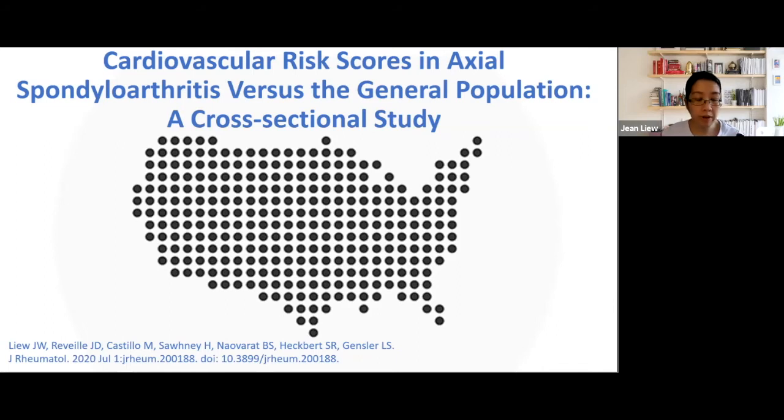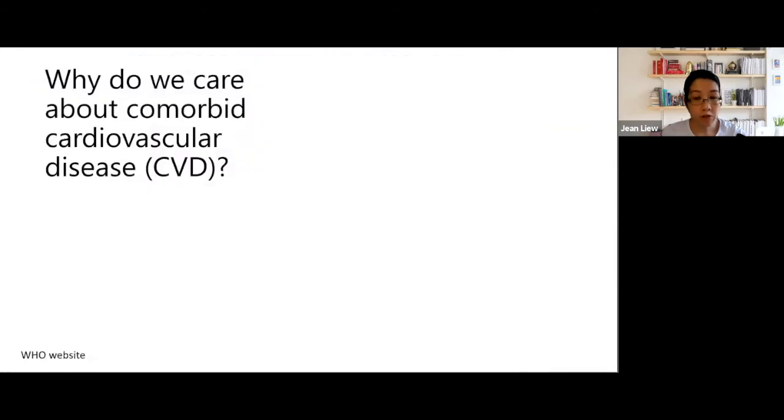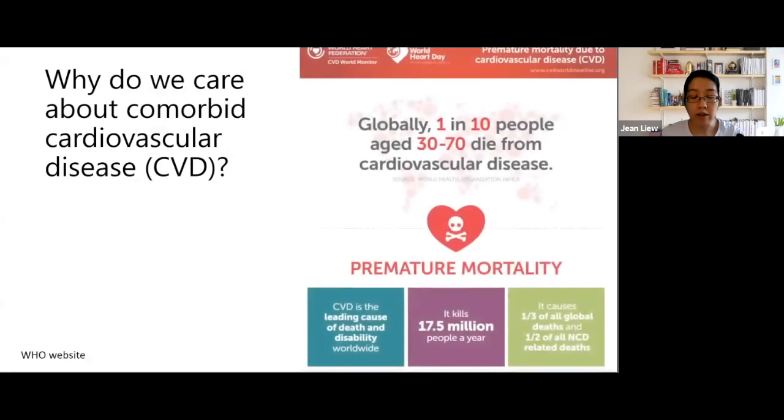I'm Jean Liew from Boston University School of Medicine, and I'm presenting our paper, Cardiovascular Risk Scores in Axial Spondyloarthritis versus the General Population. So first, I want to start with the big picture. Why perform studies focusing on cardiovascular disease and those of rheumatic disease? Because cardiovascular disease is still a leading cause of death and disability worldwide in general.